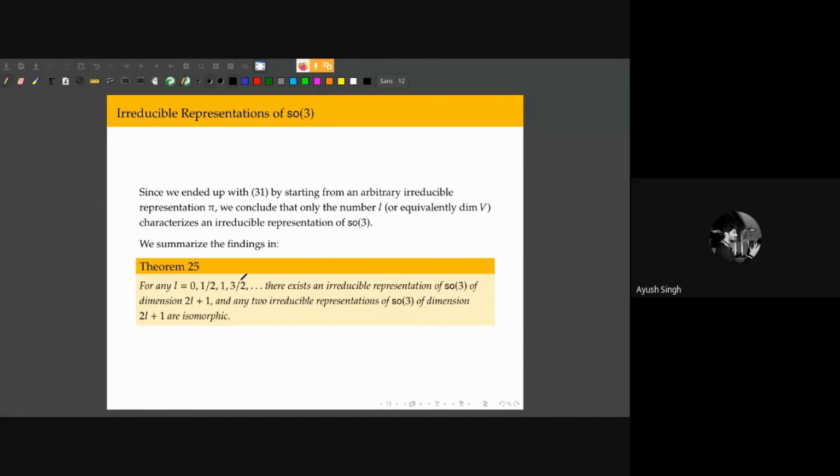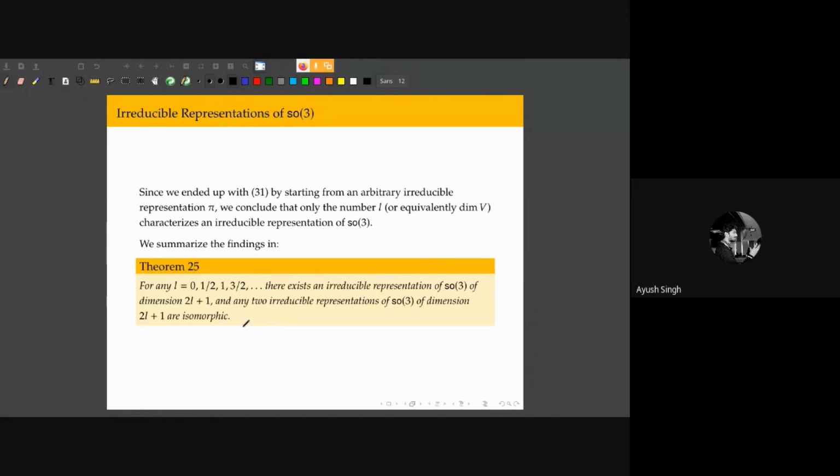Therefore what we got were all the finite dimensional representations of SO3. For every dimension of the vector space V, we had only one irreducible representation, so any two irreducible representations that have the same dimension are isomorphic.